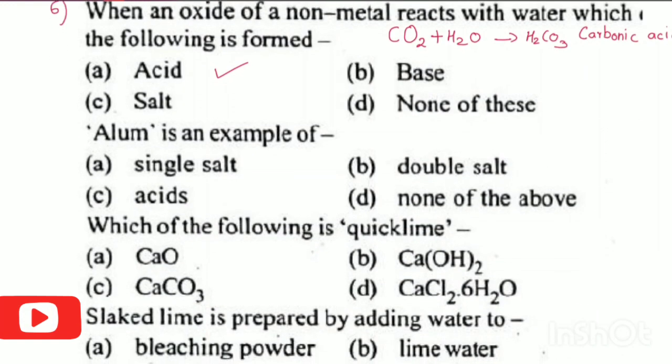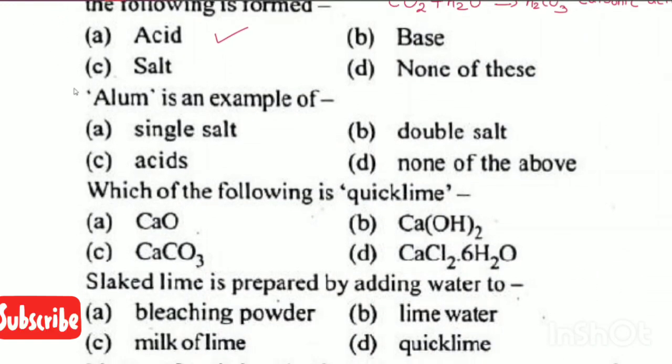Question number 7. Alum is an example of single salt, double salt, acids, none of the above. Alum is an example of a double salt. Let us move on to the next question, number 8. Which of the following is quicklime? Calcium oxide, calcium hydroxide, calcium carbonate, calcium chloride·6H2O. So we know that the formula of quicklime is calcium oxide, so option A. Next one we have question number 9.